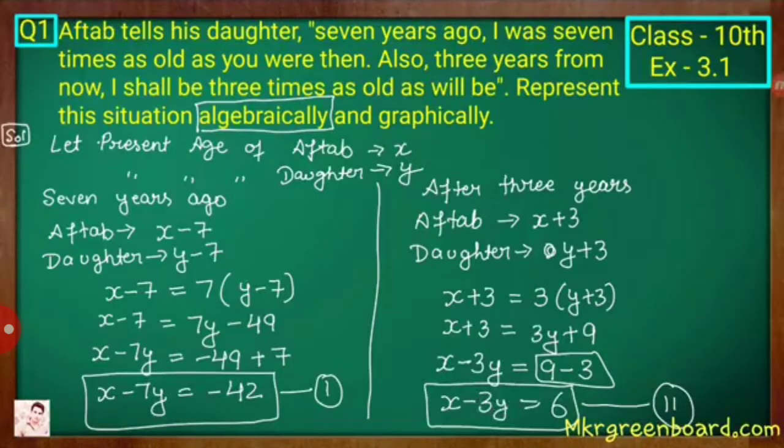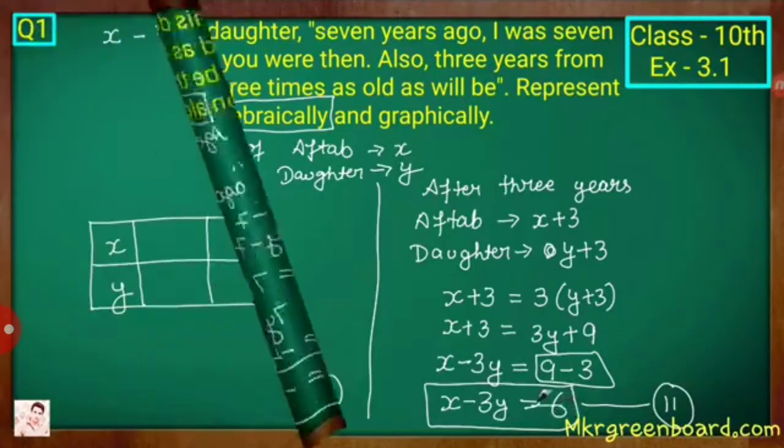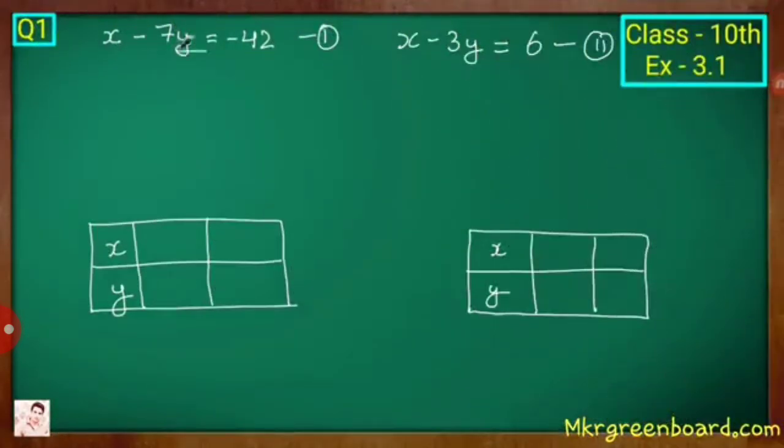Now we have to express this situation graphically. For that we have two equations, x minus 7y is equal to minus 42, x minus 3y is equal to 6. From these two equations we have to substitute some values of x or y by ourselves. So for that we have to draw two tables, for equation number 1 and for equation number 2 also. In these two tables we need to find at least two values for x and y.